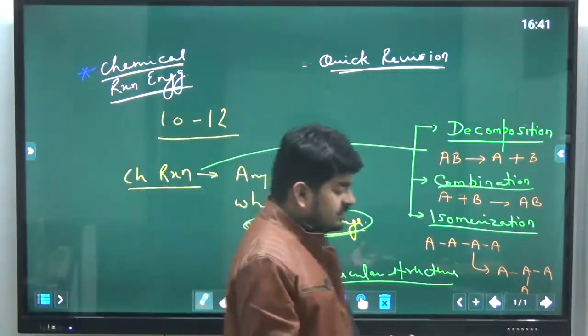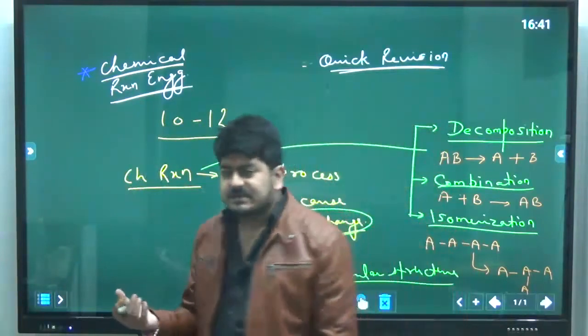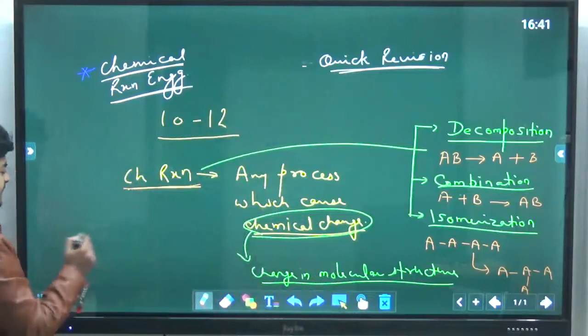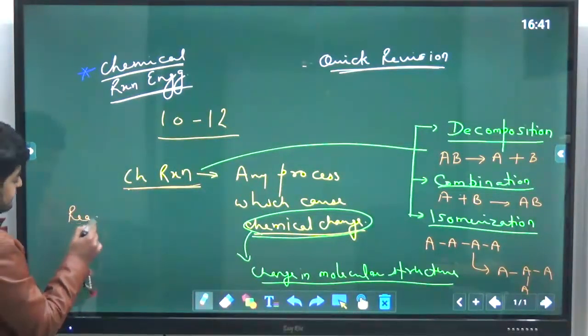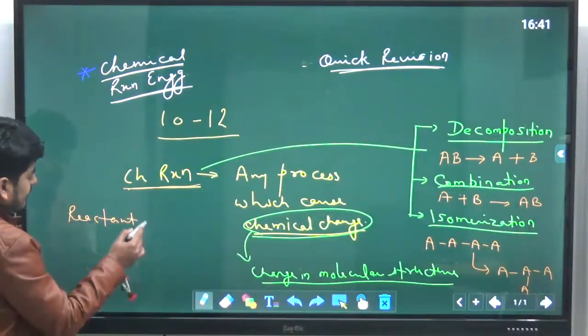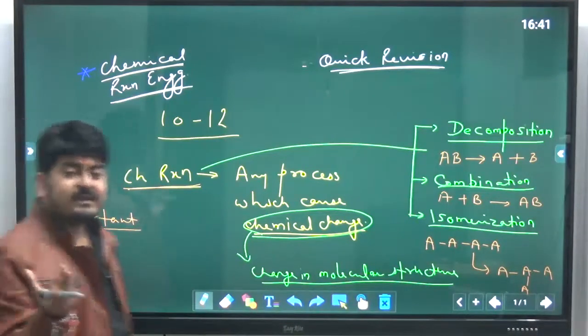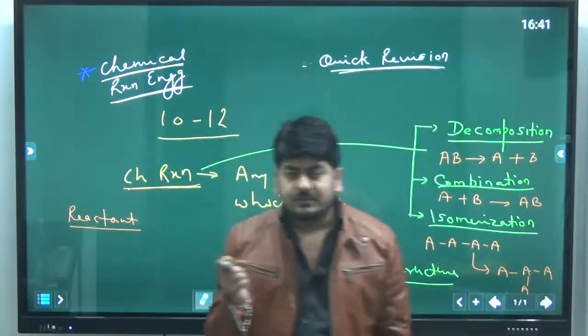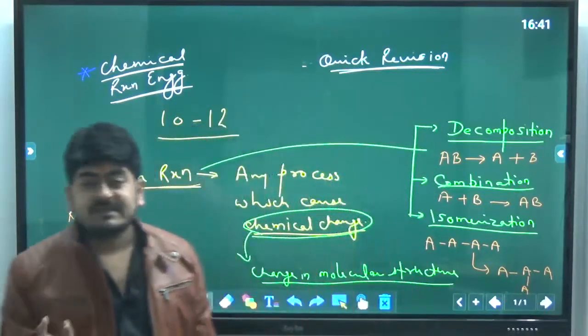Now, if a reaction is taking place, there are a few terms which we should know. In a chemical reaction, there is a term called reactant. A reactant is that component which we are adding to the system, which is our input.